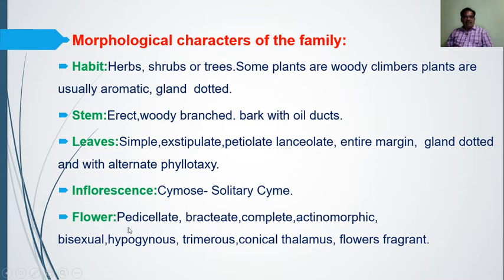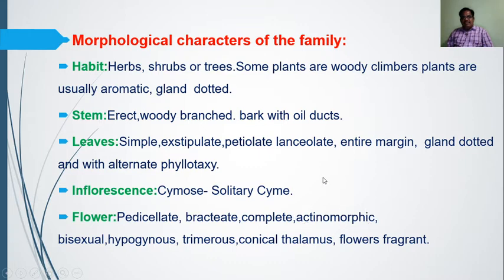Then the flower is pedicellate, the flower has the presence of a stalk. Bract is bracteate. Bracteate in the sense flowers arise from the base of the leaf, so it is known as bracteate. Then complete, what is the meaning of complete? That is, the flower has calyx, corolla, androecium and gynoecium. And actinomorphic. Actinomorphic means what?